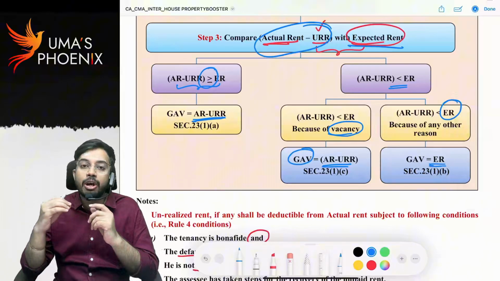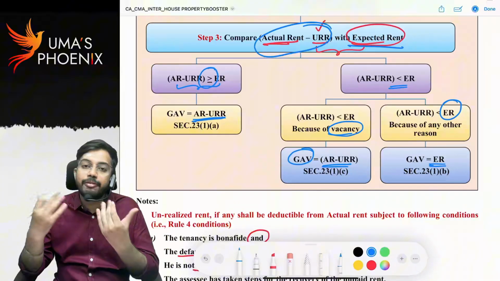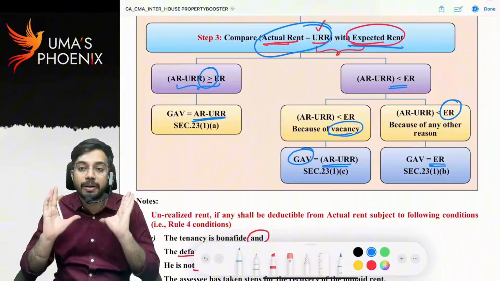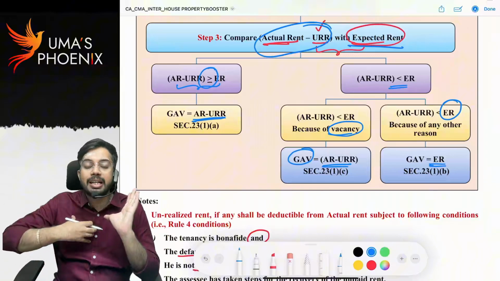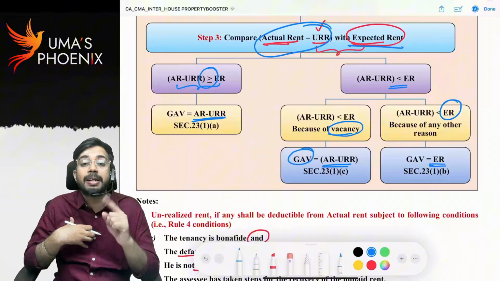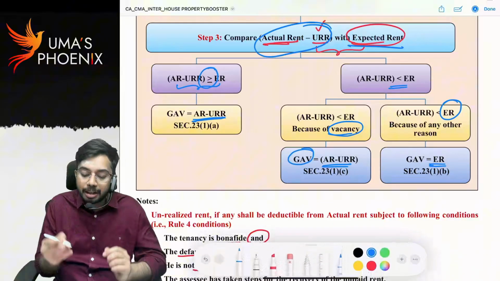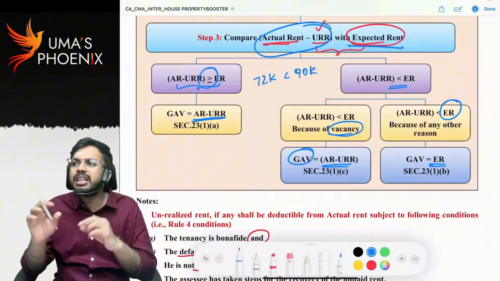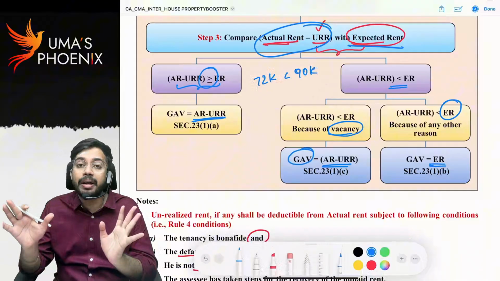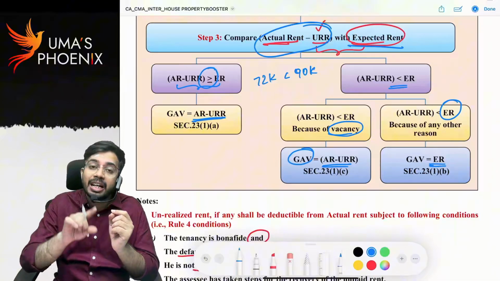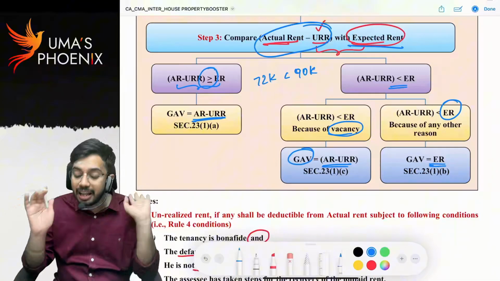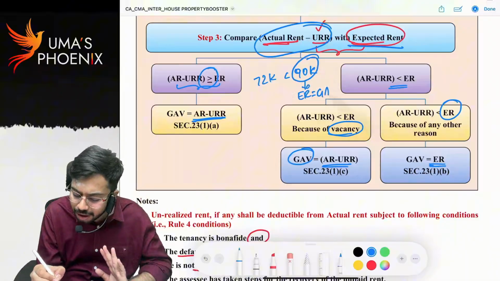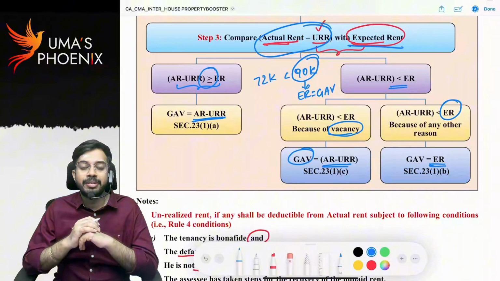I gave house property on rent for 12 months. I received rent for 12 months. Rent is 6,000 per month. 6,000 into 12, 72,000. For 12 months occupied, 12 months rent, 72,000 I have received. But expected rent is 90,000. That means 72,000 is less than 90,000. Now, is it vacant? No, for 12 months it is occupied. So the reason for actual rent less than expected rent is not vacancy. In this case, whatever expected rent 90,000 is there, that will be considered as gross annual value. Are you able to understand?